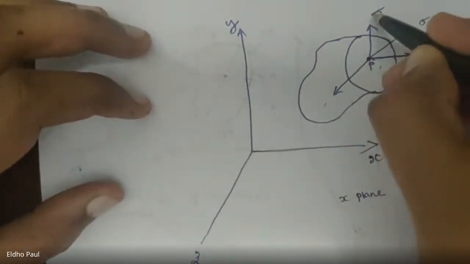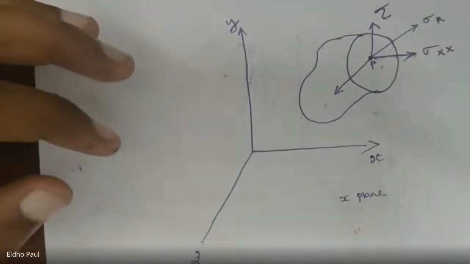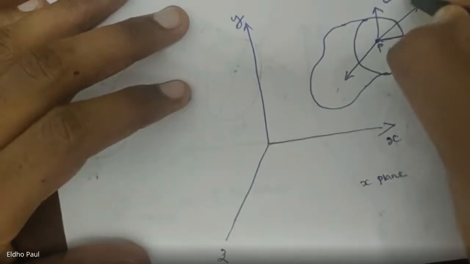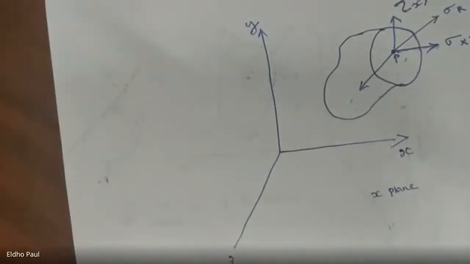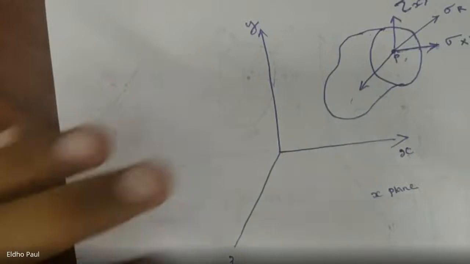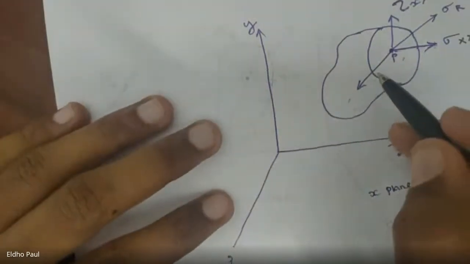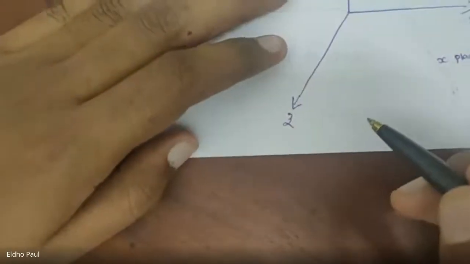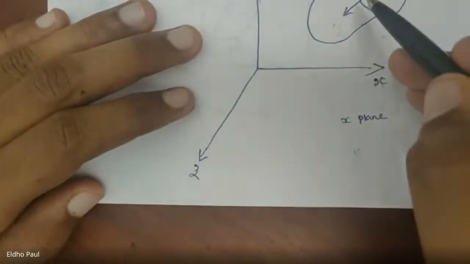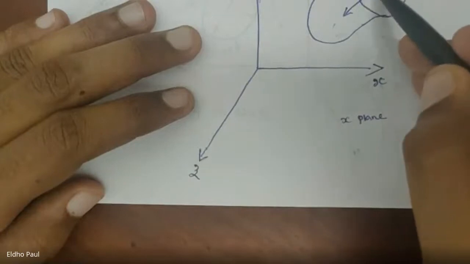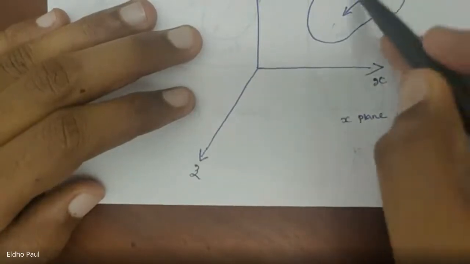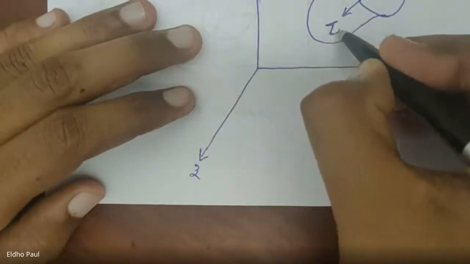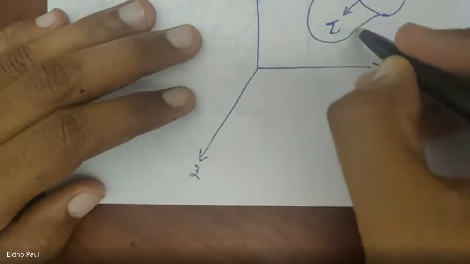We give tau here, with the subscript xy, tau xy. The third component, parallel to the z-axis, is also tangential to this cross section. So this is also a shear stress, tau xz.